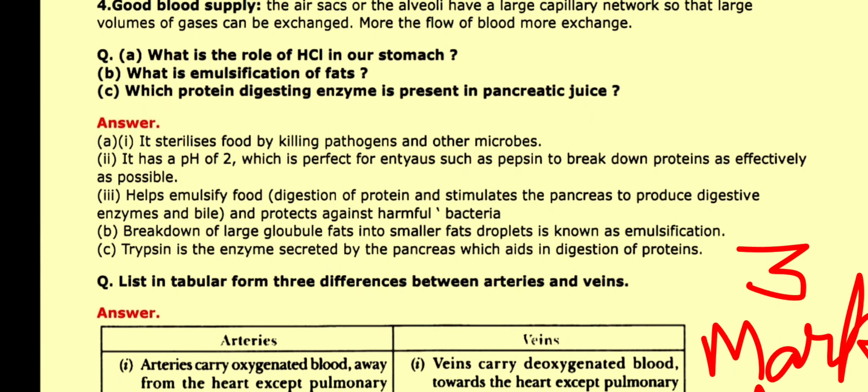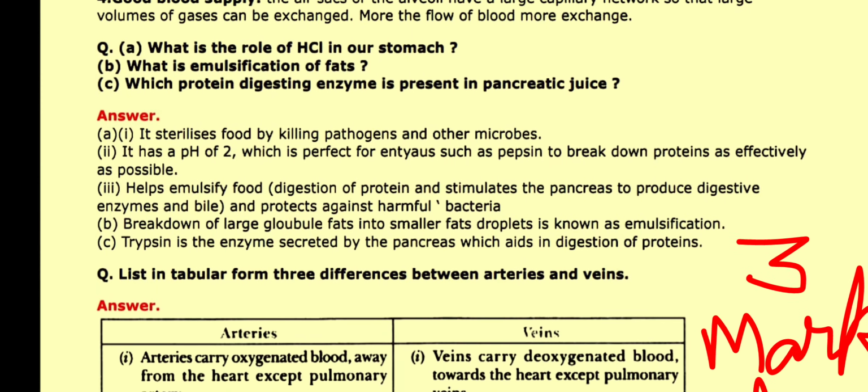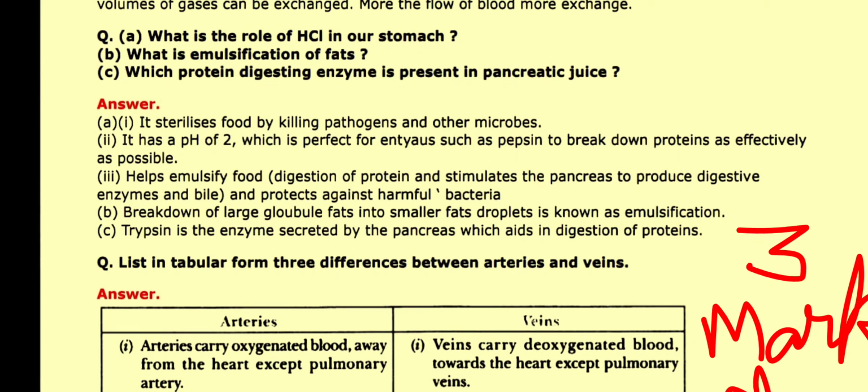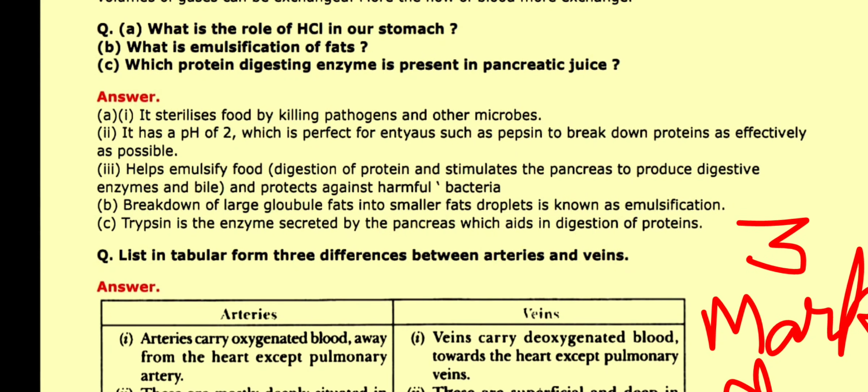Q. A. What is the role of HCl in our stomach? B. What is emulsification of fats? C. Which protein digesting enzyme is present in pancreatic juice? Answer. A. 1. It sterilizes food by killing pathogens and other microbes. 2. It has a pH of 2, which is perfect for enzymes such as pepsin to break down proteins as effectively as possible.